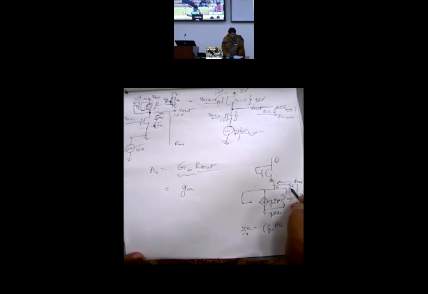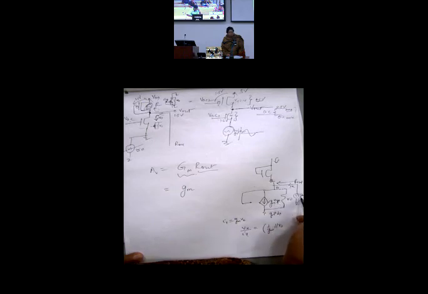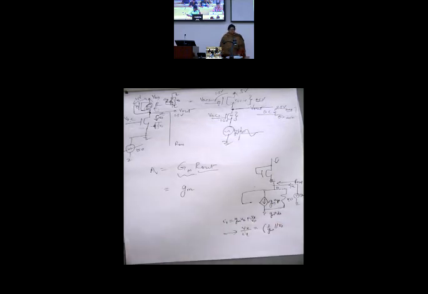What is Ix? It is gm Vx, because VGS is VDS and VDS is Vx, plus the current through RO, which is Vx by RO. So find out Vx by Ix from here. This comes as 1 by gm parallel RO, which is nearly the same as 1 by gm because RO is a large quantity.